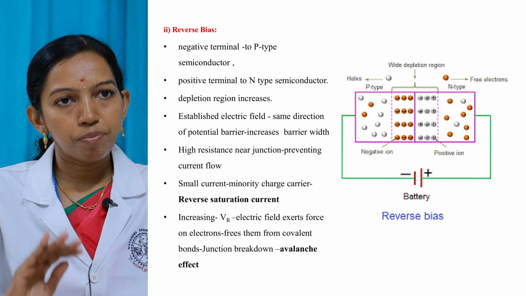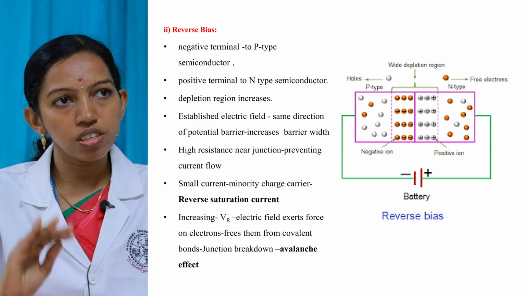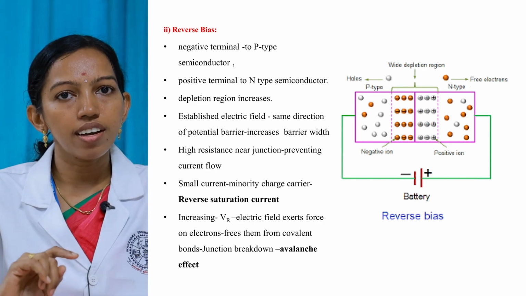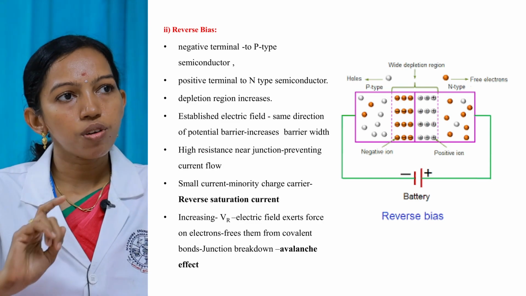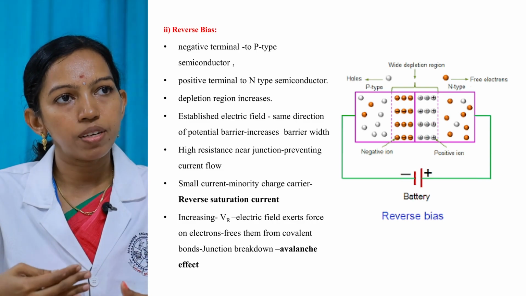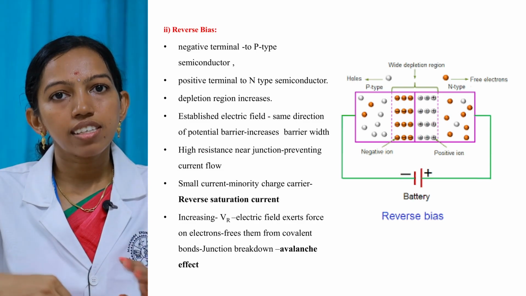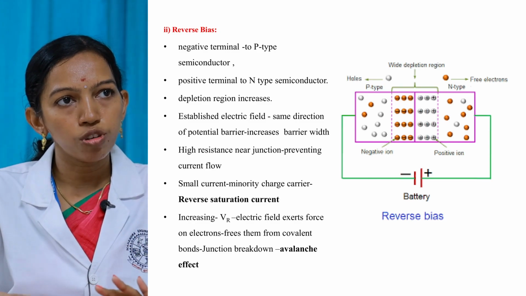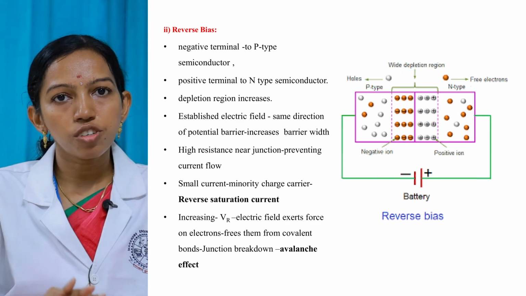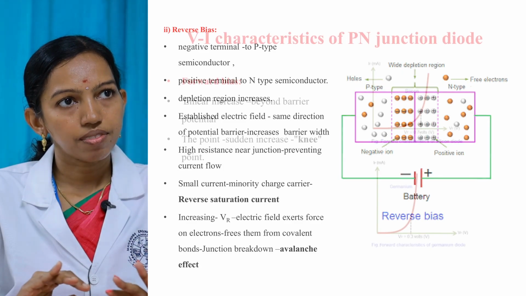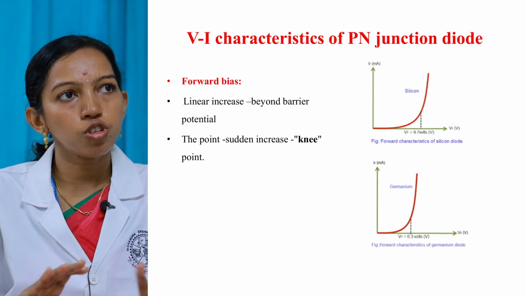But practically a small amount of current flows in the diode, that is due to the minority charge carriers, and this current is called reverse leakage current or reverse saturation current. So when we keep on increasing the reverse voltage, what happens? The electric field generated exerts a force on the electrons, thereby releasing them from the covalent bond, and this results in the junction breakdown. So this effect is said to be the avalanche effect. This results in the damage of the diode.